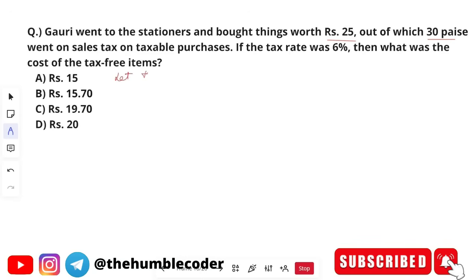So let the amount of taxable purchases be rupees X. Okay, so the amount of taxable purchases we have considered as X. Now what we are told is the tax rate was 6%. So what we can write is 6% of X is 30 paise. So 30 paise we can write in rupees in this way, right? So 6% of X is 30 paise, because 30 paise went on the sales tax. Now we will solve this equation for X.